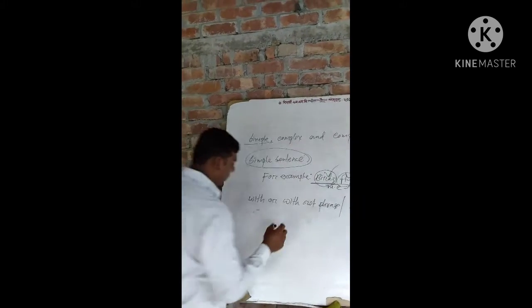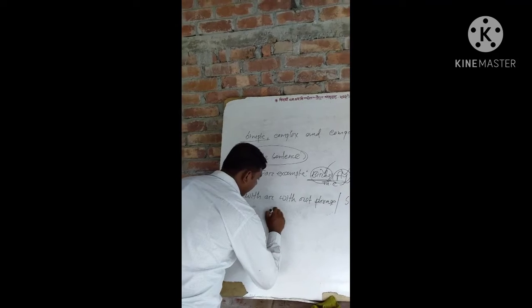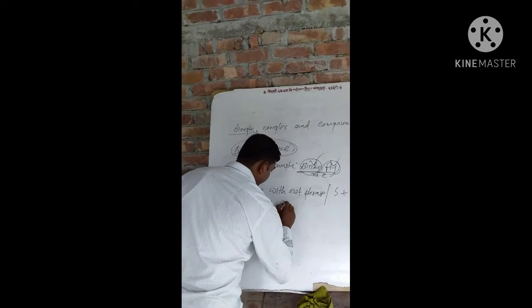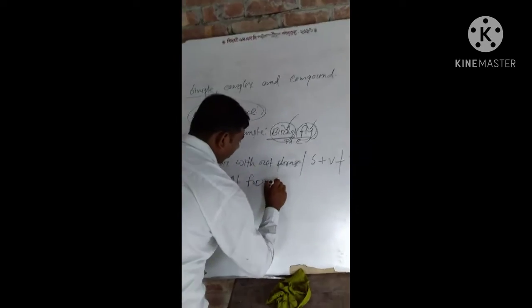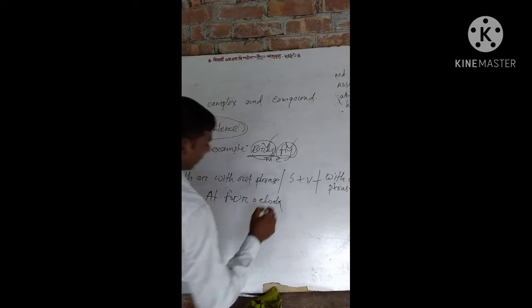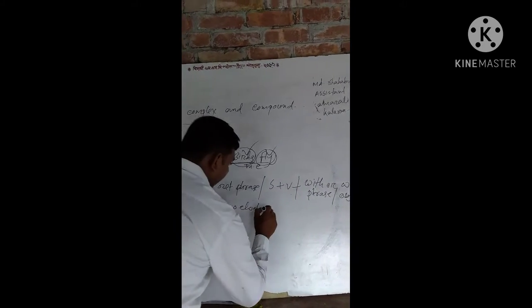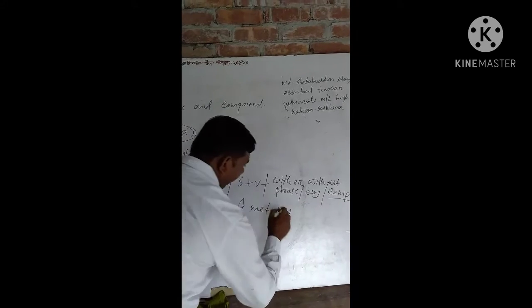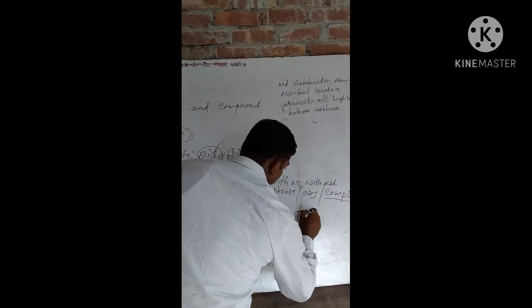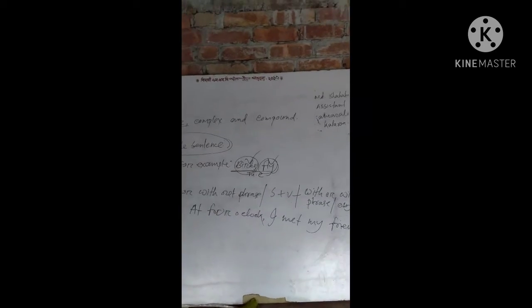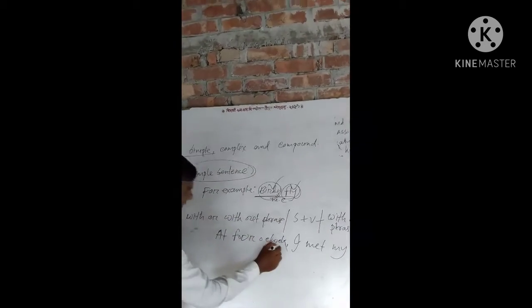Another example, at 4 o'clock, I met my friend. Dear students, look at the blackboard.